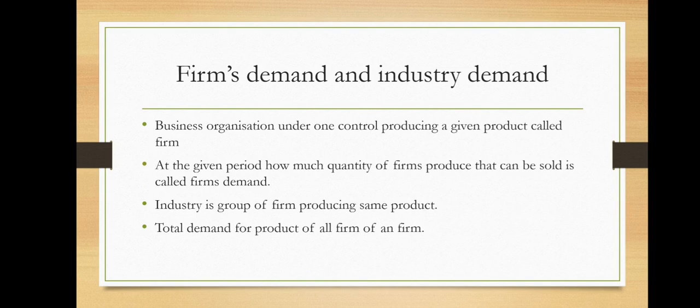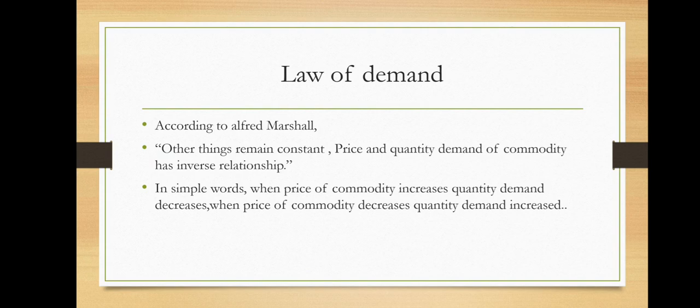What is the firm? Firm means a single production unit. And what is the industry? Industry means a group of firms. The law of demand, I am explaining it for proper understanding of the demand function. So what is the law of demand? According to Alfred Marshall, other things remaining constant, price and quantity demanded of a commodity have an inverse relationship. Inverse is nothing but negative. You can use the word inverse or negative, the meaning is the same. In simple words, when the price of a commodity increases, the quantity demanded decreases, and when the price of a commodity decreases, quantity demanded increases, the vice versa statement.